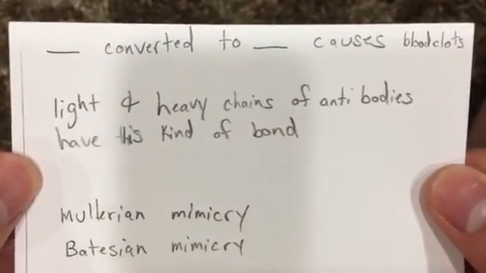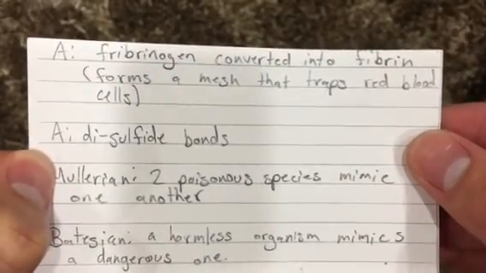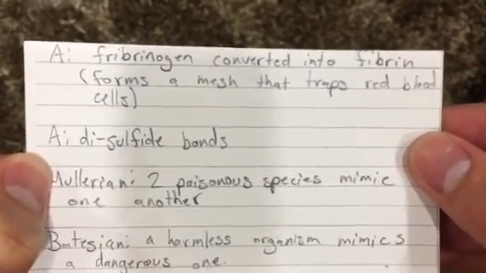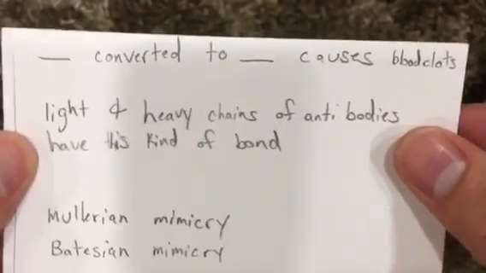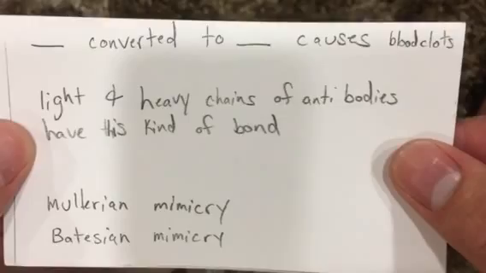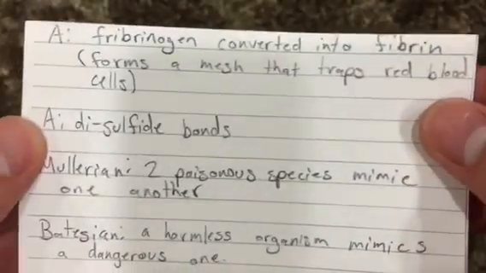Blank converted to blank causes blood clots. Fibrinogen converted to fibrin forms a mesh that traps red blood cells, which make blood clots. Light and heavy chains of antibodies have this kind of bond, disulfide bonds.